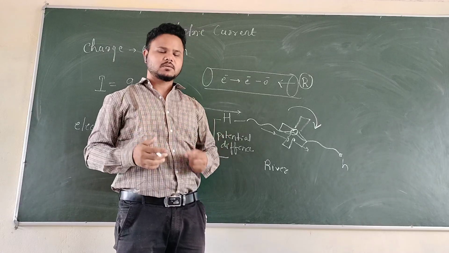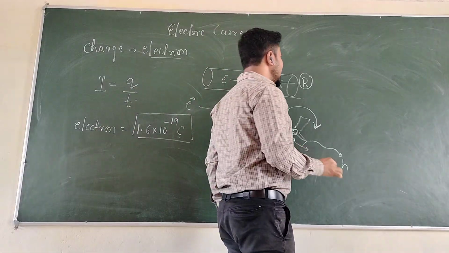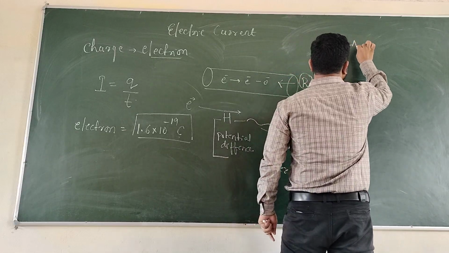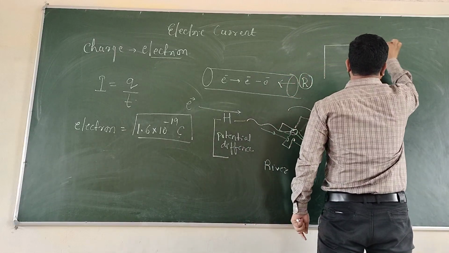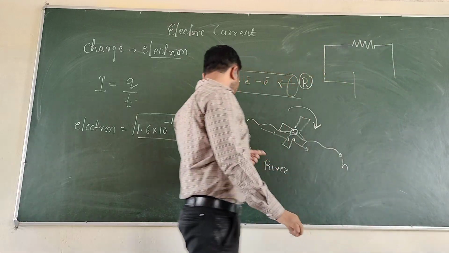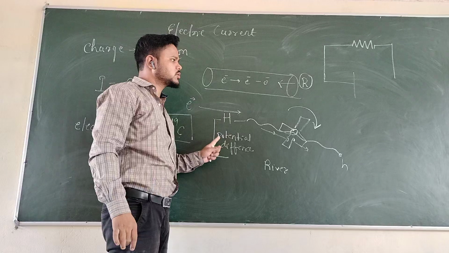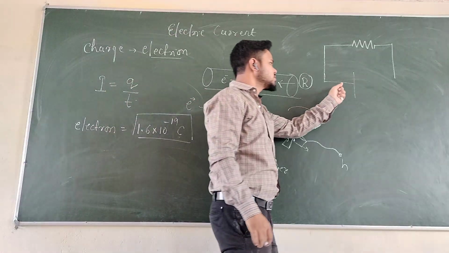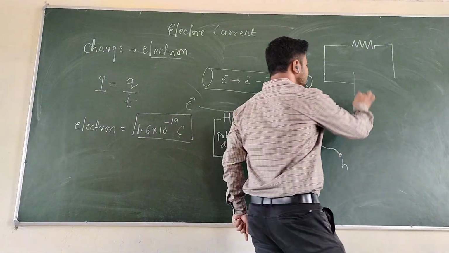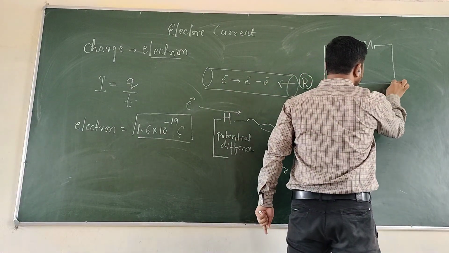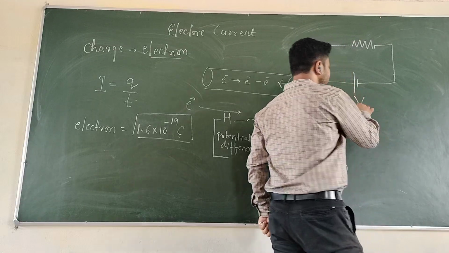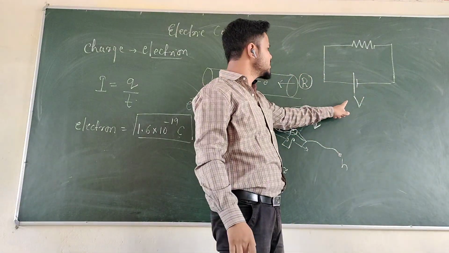So let's draw an electric circuit. Here we have a wire, and it has the symbol of a resistance. For the flow of electric current, just as water requires a potential difference, a source of energy, similarly in an electric circuit we require a source of energy, that is called a cell. Here we have made a cell. This cell can be represented by V. V represents voltage or potential difference.